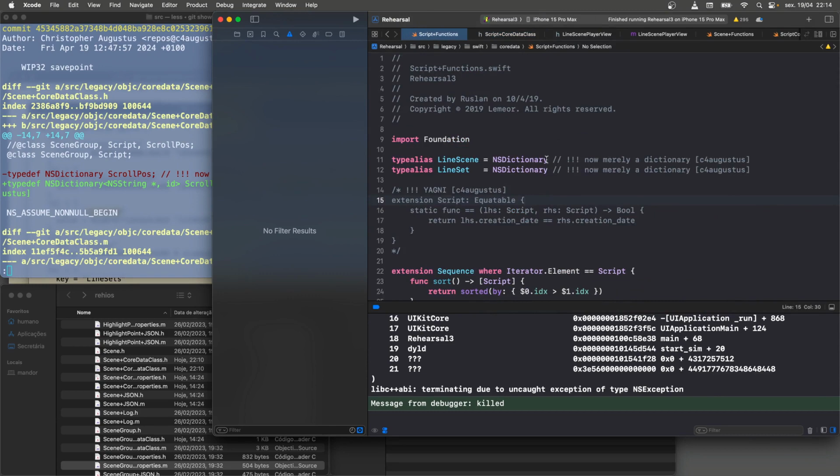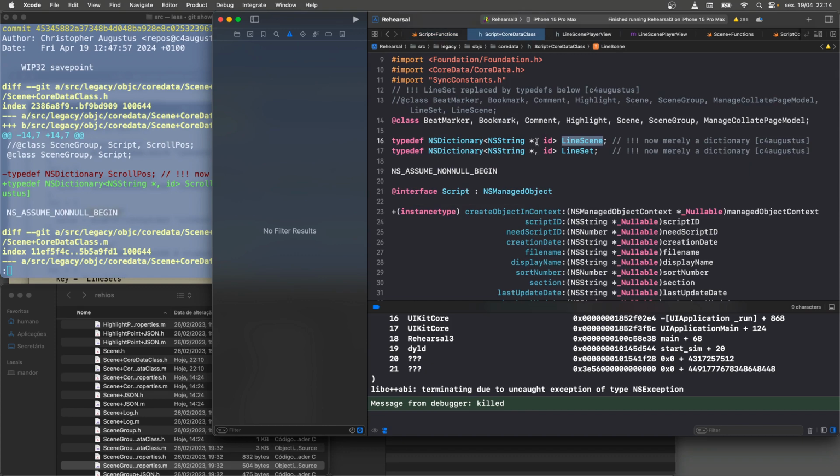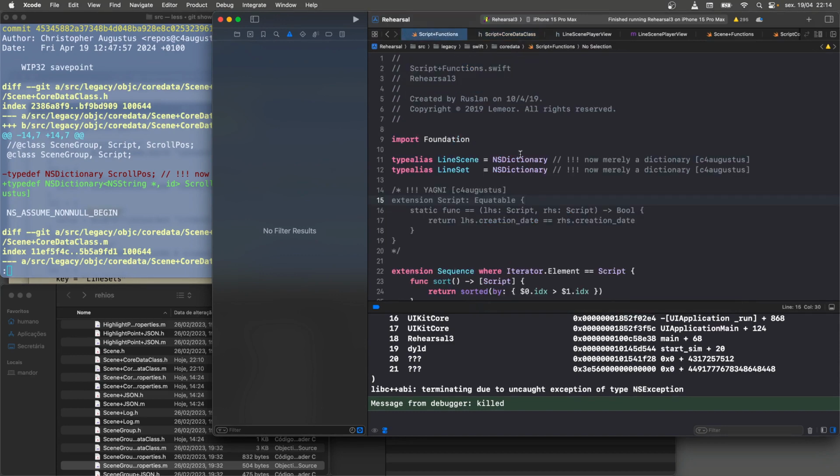see it says NS dictionary. And if instead I copy these over, it doesn't work. In fact, you can't really do that, right? So NS dictionary, NS string ID, but on the script side, you've got to say it's an NS dictionary. And in fact, I don't believe I can actually just do this.